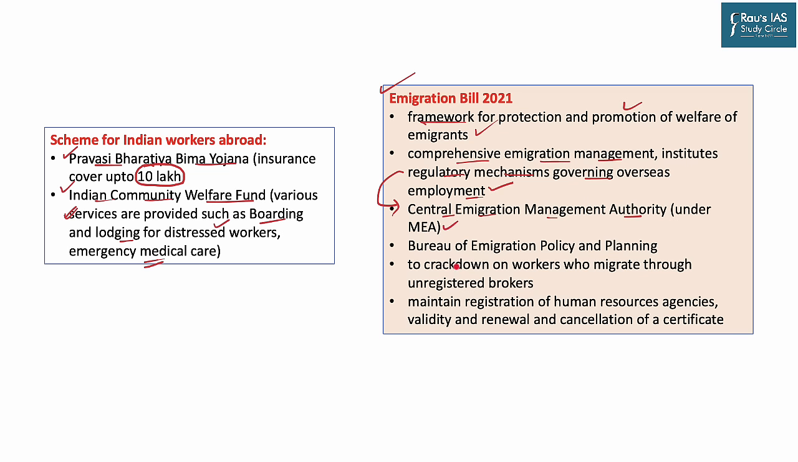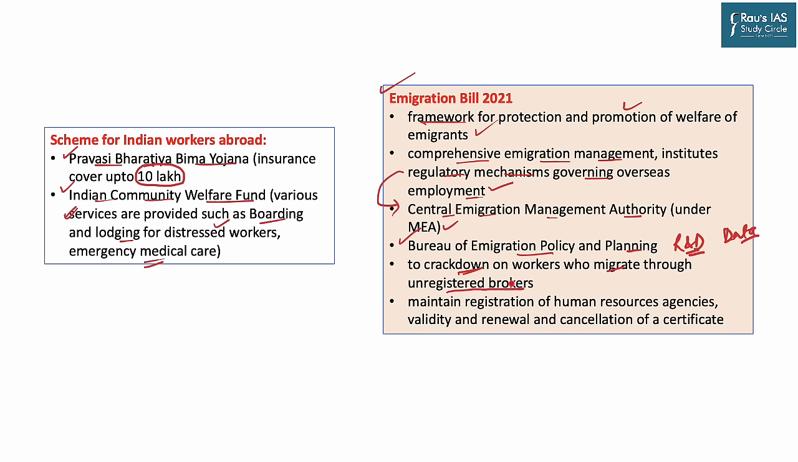This authority will regulate and provide all necessary help to the laborers who are facing any sort of problems in other countries. The government is also looking to provide a Bureau of Emigration Policy and Planning that will go for research and development in this field, and will provide basic data sets and necessary help to the people. They are also looking to crack down on workers who migrate through unregistered brokers.